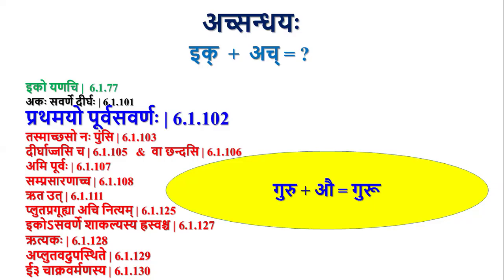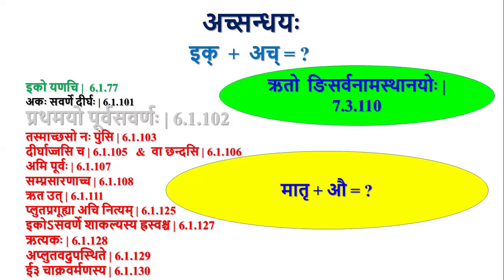Similarly, guru plus au, guru. Matru plus au, here there is an angakarya mandated by the sutra Rutogni Sarvanamasthanayoh. We studied Varnadangam Baliyah, so the angakarya is more powerful than Varnakarya. Varnakarya means it is just the action or change between two letters. But angakarya is where, because of a pratyaya, there will be some vidhi in the anga. So that angakarya is more powerful than varnakarya.